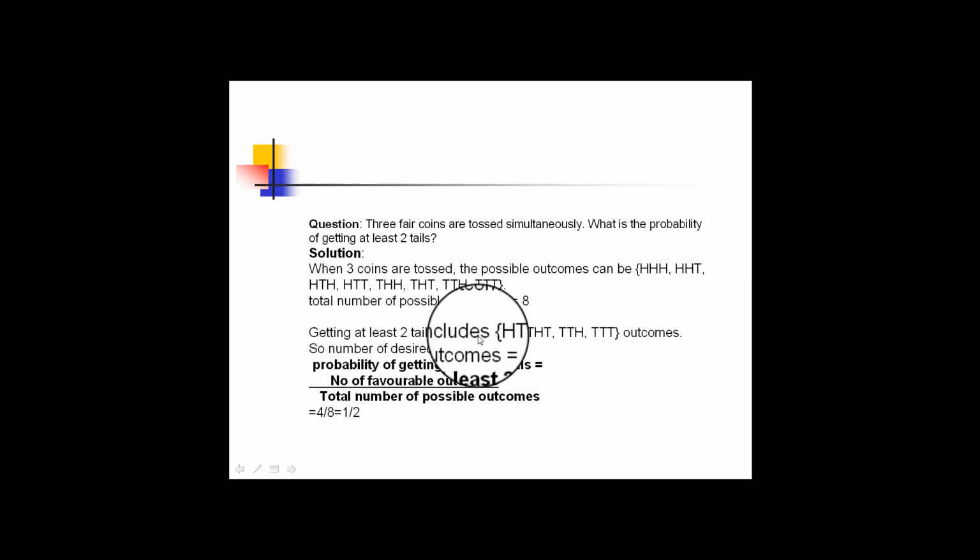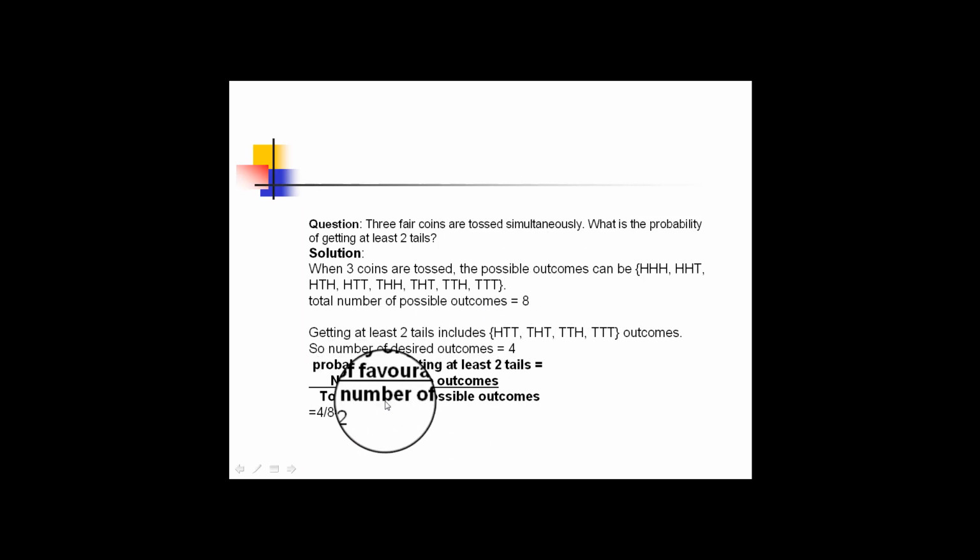Our question is, getting at least two tails includes the following options: head tail tail, tail head tail, tail tail head, and all three tails. These are the outcomes, so the total favorable outcomes are 4. So what does the formula say? The probability of the event is the number of favorable outcomes by the total number of possible outcomes. The number of favorable outcomes here is 4, and the total possible outcomes are 8. So it is 4 by 8, which is given as 1 by 2.